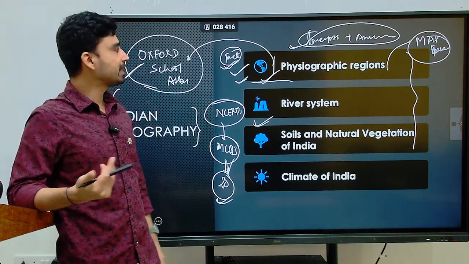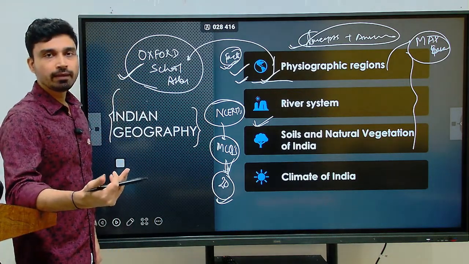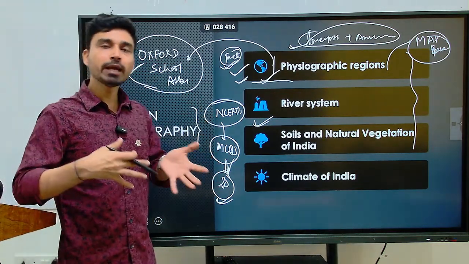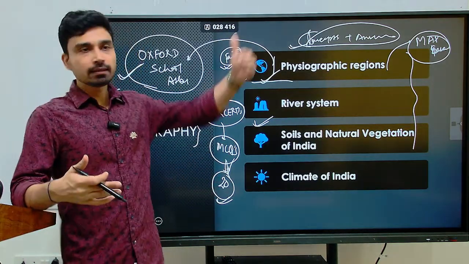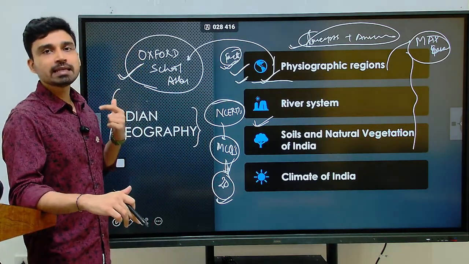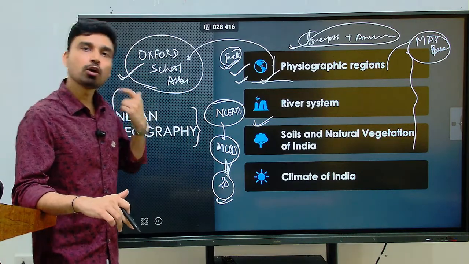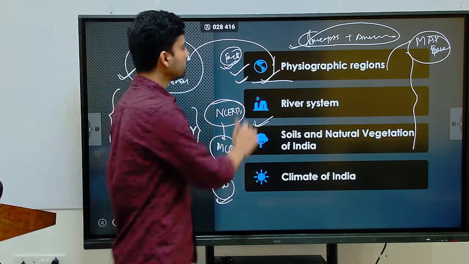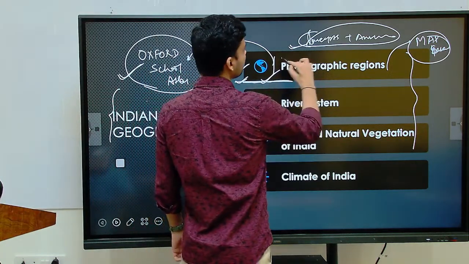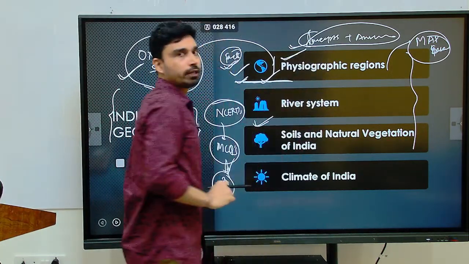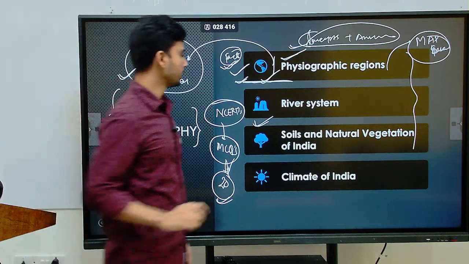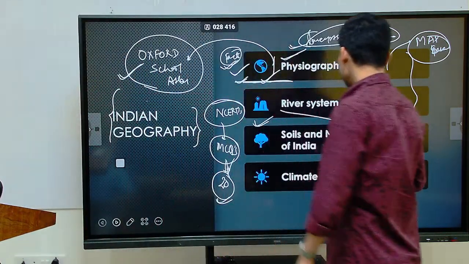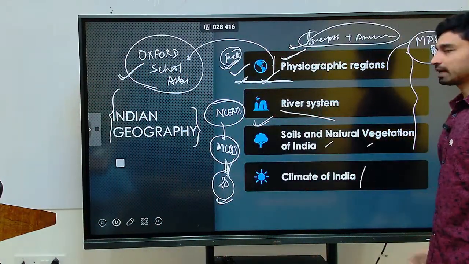And this has actually been established by scientific studies as well: if you have two options, one looking at a picture and one looking at text, the human mind is able to retain pictorial information for a longer period of time than textual information. So studying and preparing this part of geography with an atlas is very, very important. The same is true for the river system, soils, natural vegetation and climate of India.